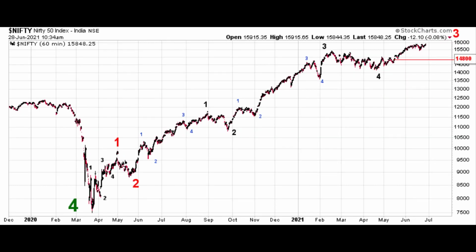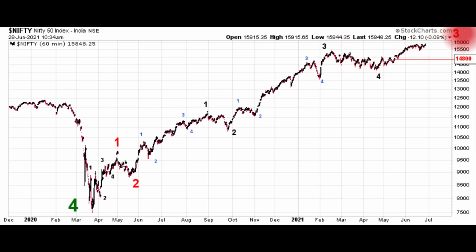So this is the action off of that 2020 low. It's been a very direct move, more direct than we're used to seeing moves. That's okay. It's been good for a lot of people, made a lot of money. Makes it a little tougher to label this, but this is what we've come up with here. We have a 1st wave here and a 2nd wave here, still in that 3rd wave advance off of the 2020 low. Everything that's happened since then has been a 3rd wave advance, 1st, 2nd, 3rd, 4th, and 5th wave of that 3rd wave advance.